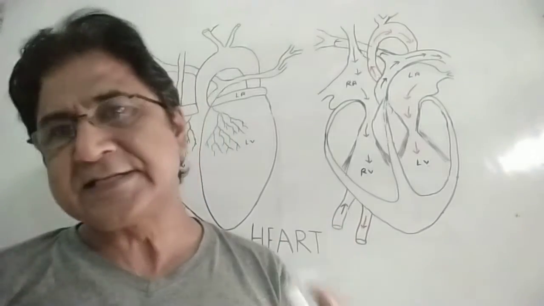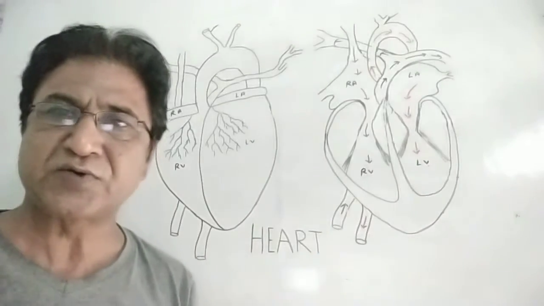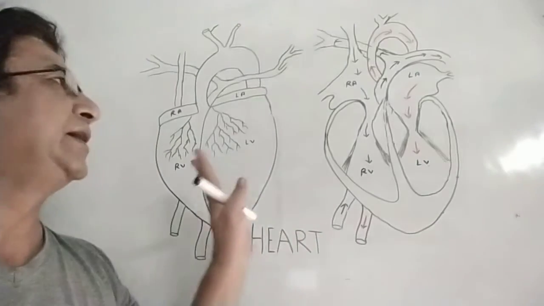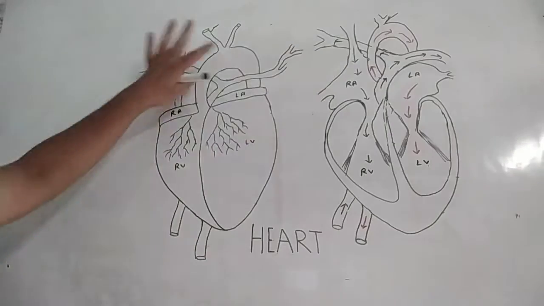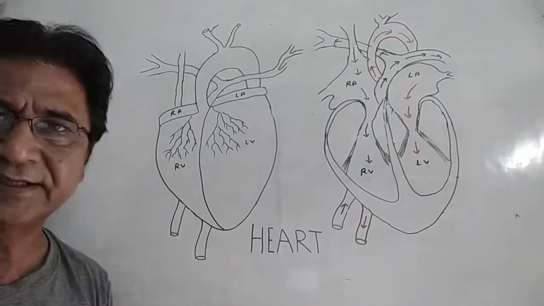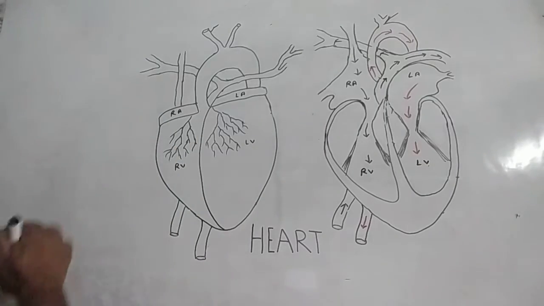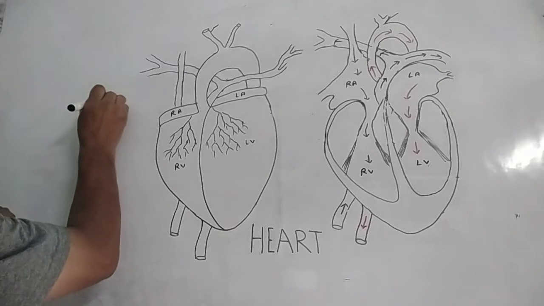Hello students, let's discuss the fourth part of the circulatory system. This is called heart. I already have made the diagrams just to save time. So this is the outer structure. From outside we can see what kind of structure it is. From outside we see it is the muscular triangular organ.